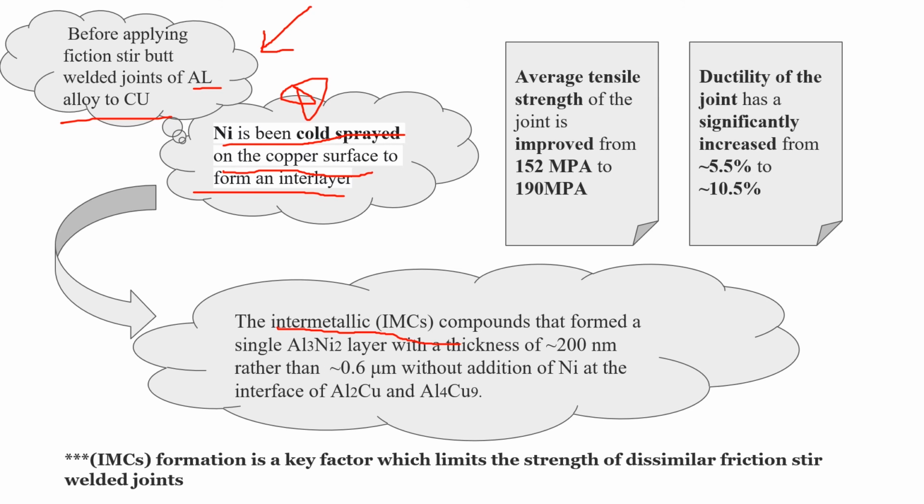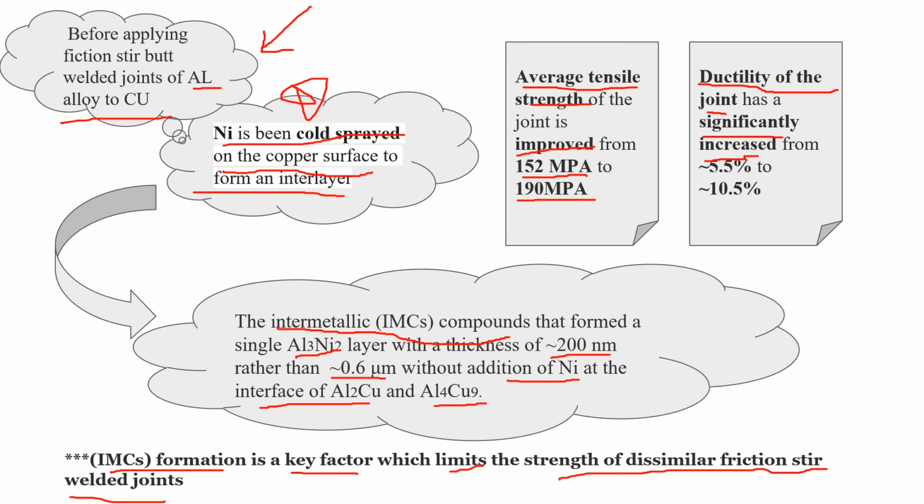The intermetallic compounds, IMCs, form a single Al3Ni2 layer with a thickness of approximately 200 nanometers, rather than approximately 0.6 micrometers without addition of nickel at the interface of Al2Cu and also Al4Cu9. IMC formation is a key factor which limits the strength of the dissimilar friction stir welded joints. The average tensile strength of the joint is improved from 152 MPa to 190 MPa. Besides, the ductility of the joint has a significant increase from approximately 5.5% to approximately 10.5%.